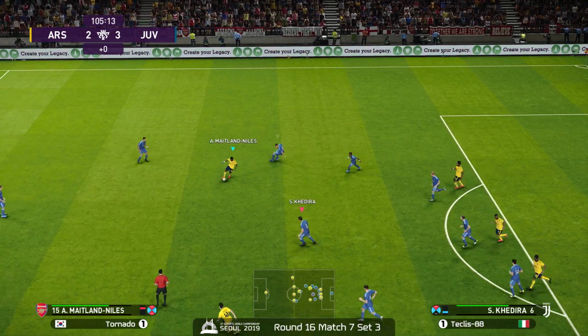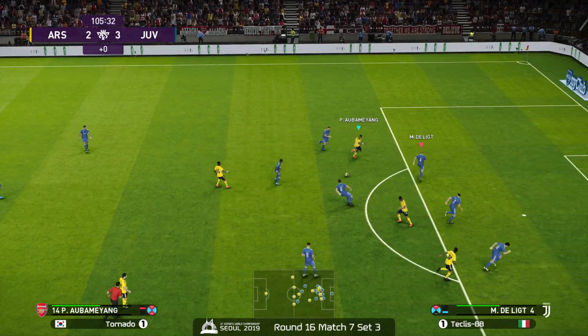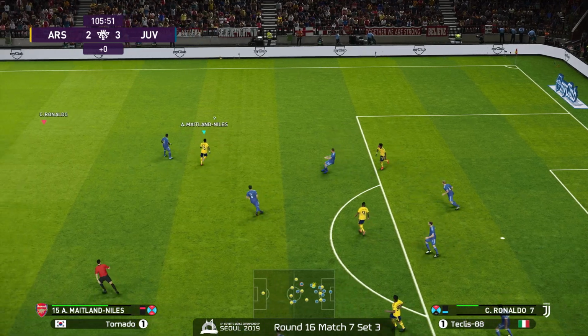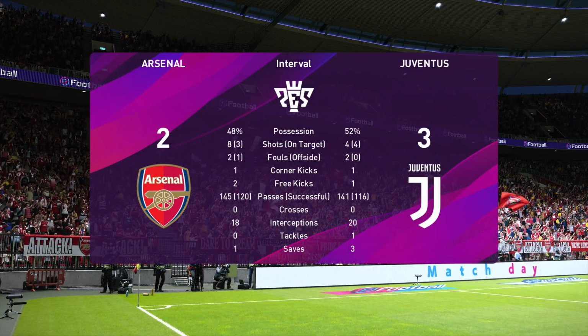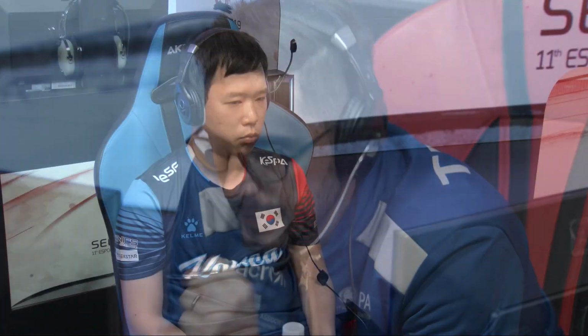Teclis is just suffocating this offense. Look at that. Yeah, Teclis is so solid here. Not letting anything get anywhere near, and that is going to do it. 2-3 Arsenal before we swap things up. Man, oh my goodness, you can see the focus. This is it. This is the final moments of this game, and Tornado knows it.